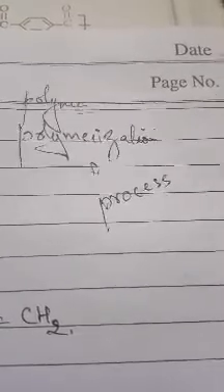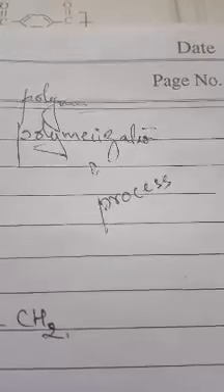So three definitions we have: monomer, polymer, polymerization. For polymerization, example will be joining of ethene units to form polyethene is called polymerization.